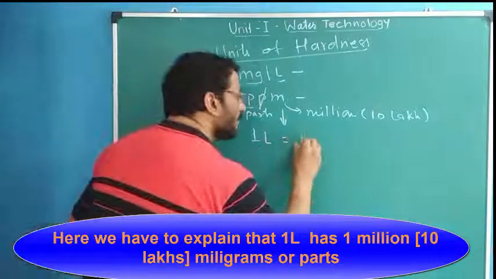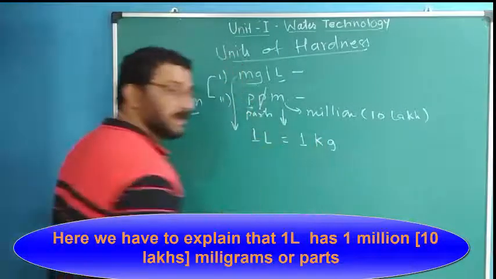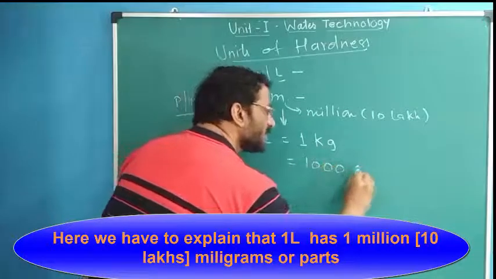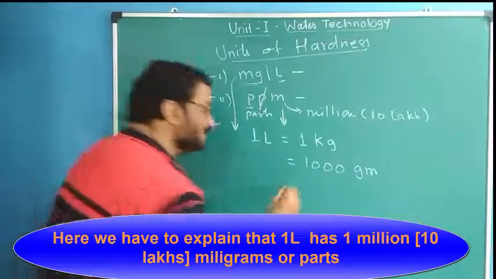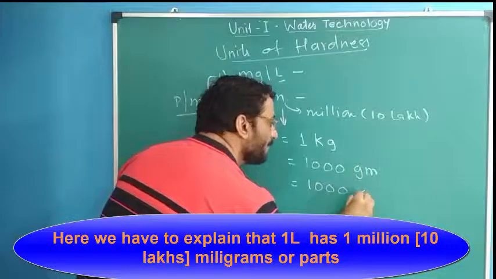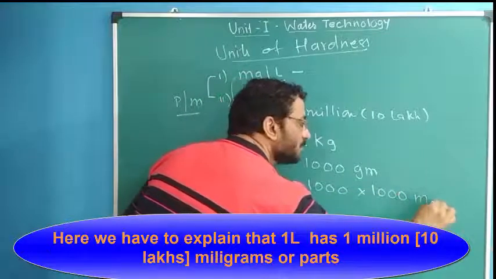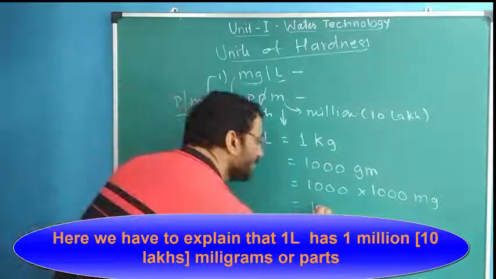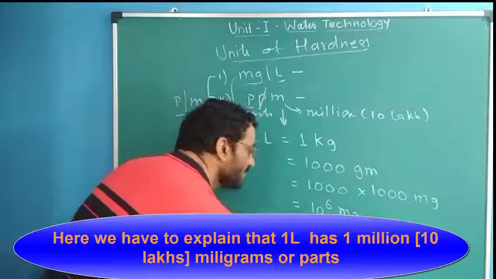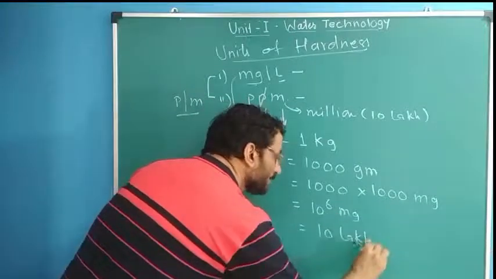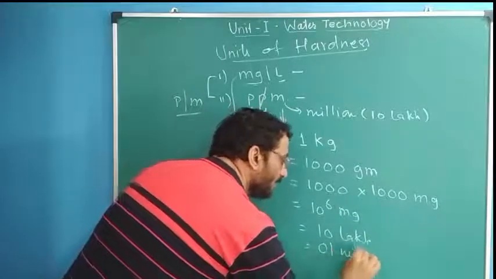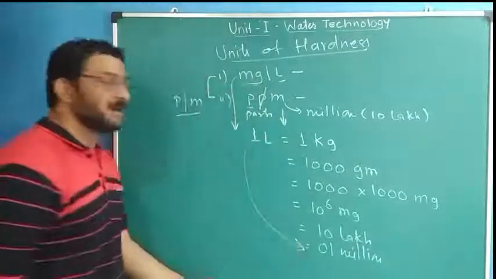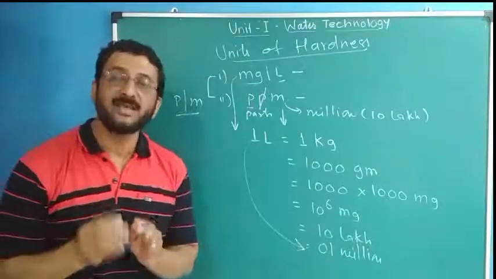Approximately 1 liter water weighs 1 kilogram, and 1 kilogram of water means 1000 grams of water. 1 gram has 1000 milligrams, so it will be 1000 into 1000 milligrams. That means it is 10 raised to 6 milligrams, or 10 lakh milligrams, or 1 million milligrams.